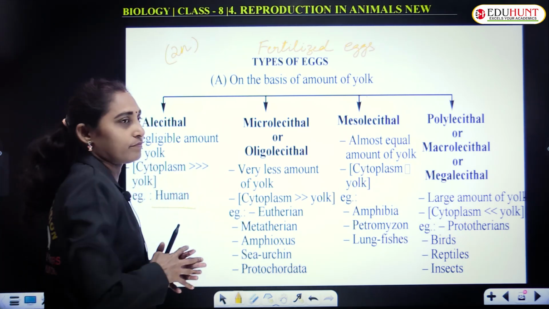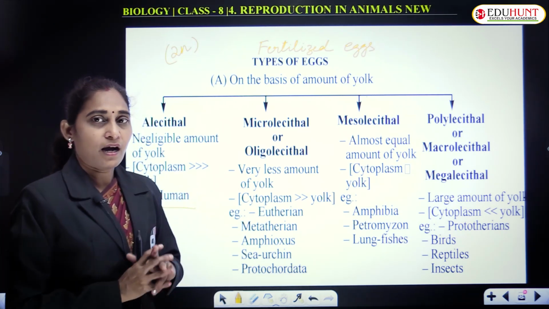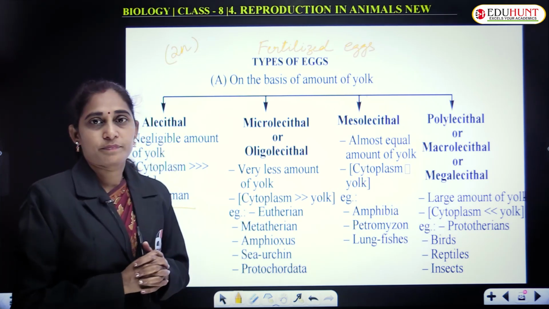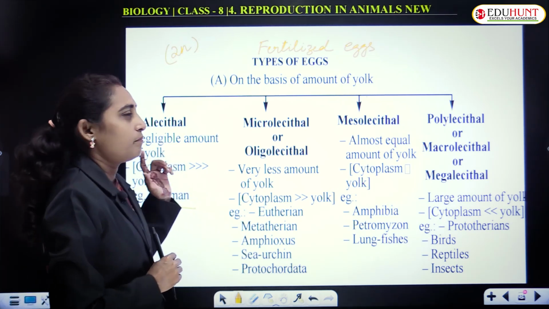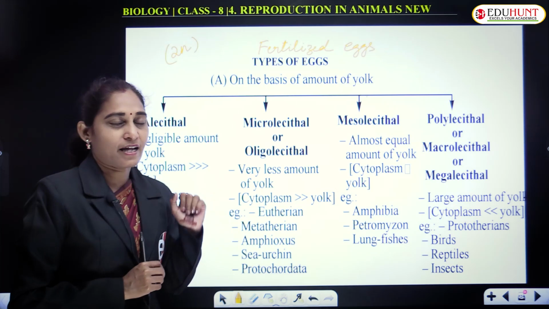Example, human eggs are of this type. Remember that this is the fertilized egg.